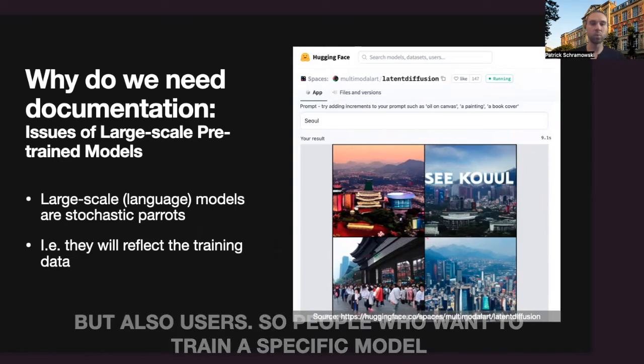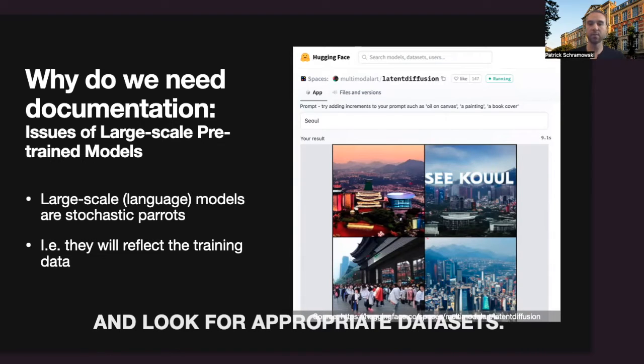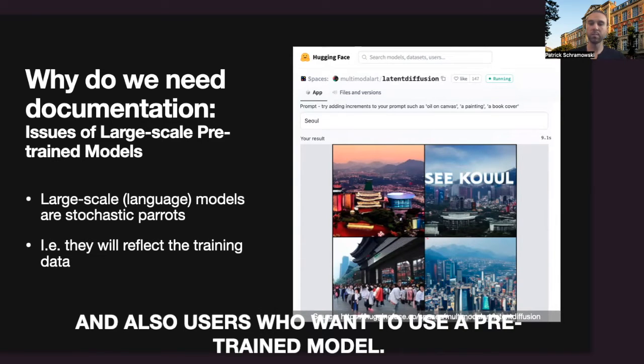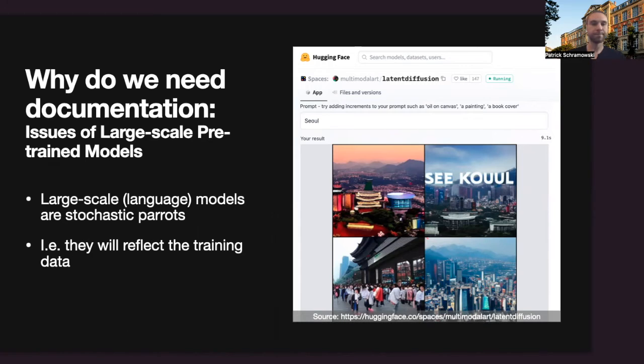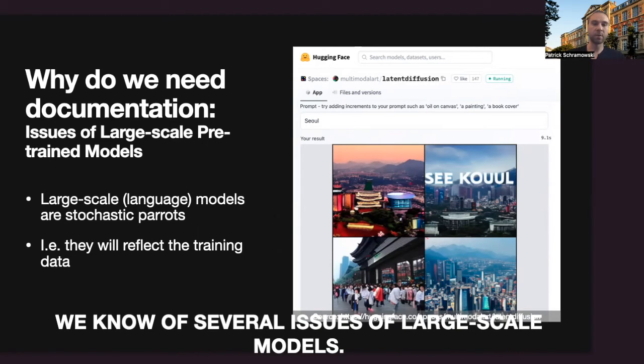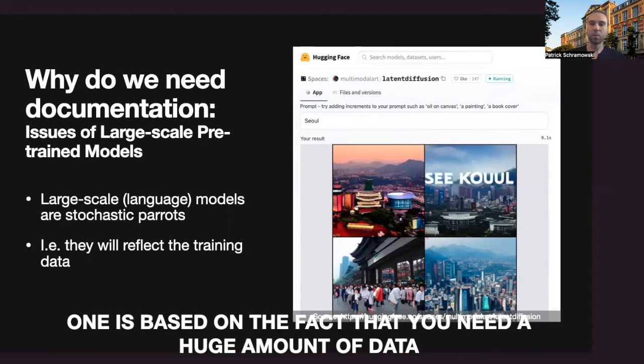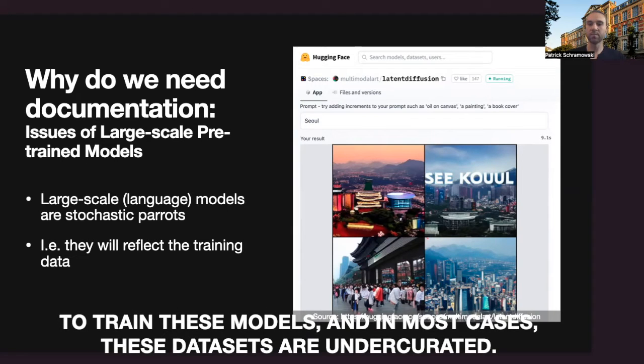So people who want to train a specific model and look for appropriate datasets, and also users who want to use a specific pre-trained model. We know of several issues of large-scale models. One is based on the fact that you need a huge amount of data to train these models. And in most cases, these datasets are under-curated.